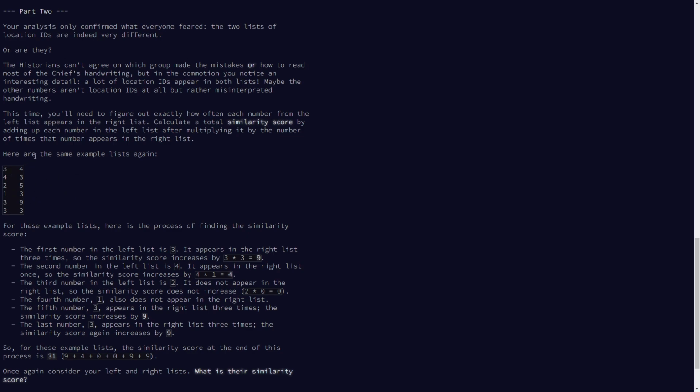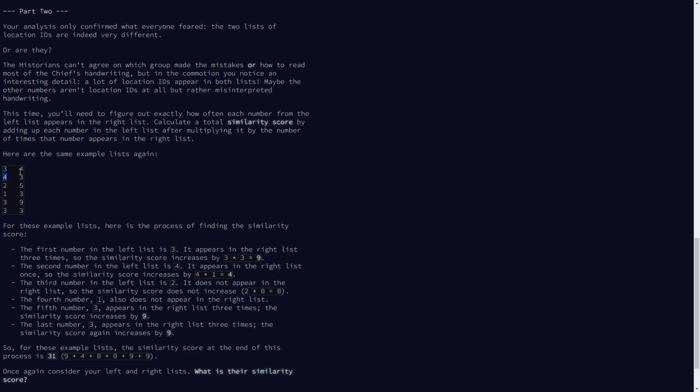So now what we have to do is find a similarity score, which in their logic is to take the number from the first list. Starting with the first, we'll iterate through each of them. So we have 3 here. We'll check in the second list how many times 3 occurs. So here it is 3 times. So we'll multiply the number with the occurrences in the second list. So 3 into 3 is 9. So that's one part of the similarity score.